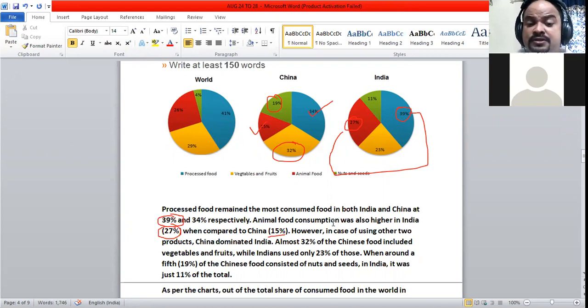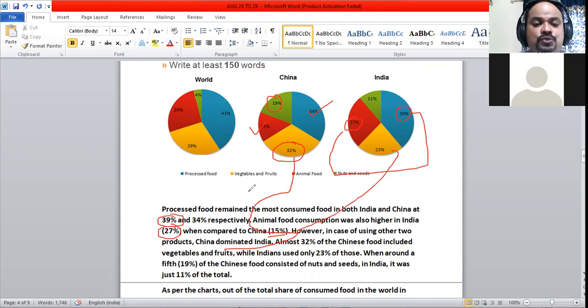Almost 32% of the Chinese food included vegetables and fruits, while Indians used only 23% of vegetables and fruits.